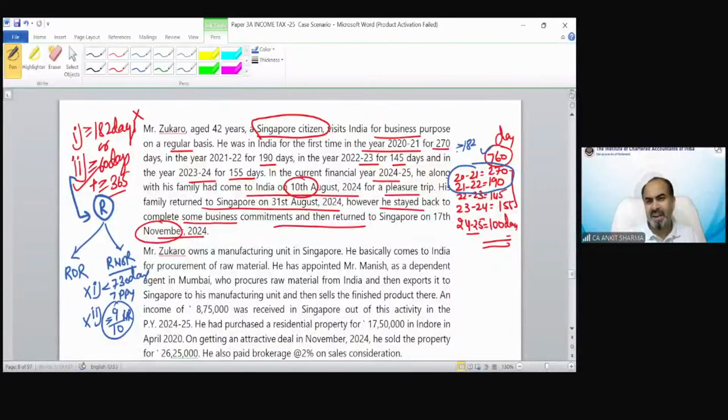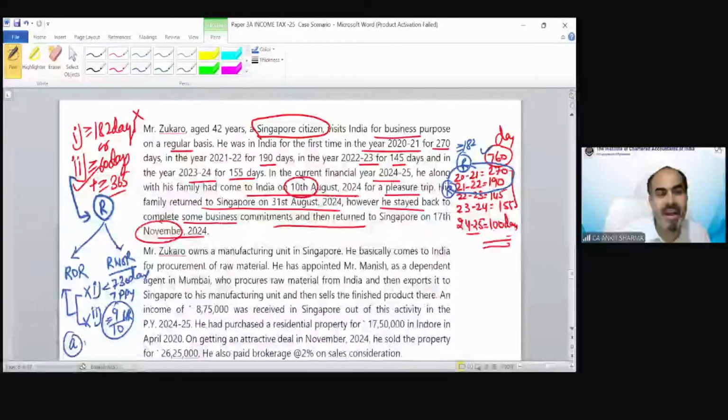If anyone is in India for equal to or more than 182 days, he would automatically be resident. So because for these 2 years he was a resident in India, no need to check any other year's residential status, because now this condition cannot be fulfilled. Automatically, he would be treated as a resident and ordinary resident in India.